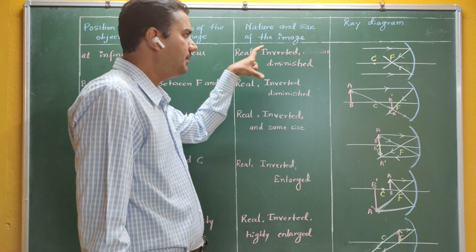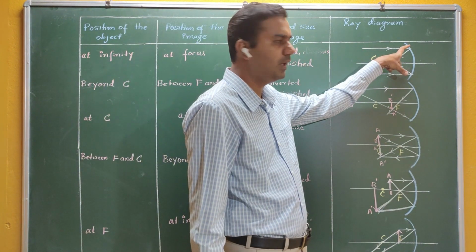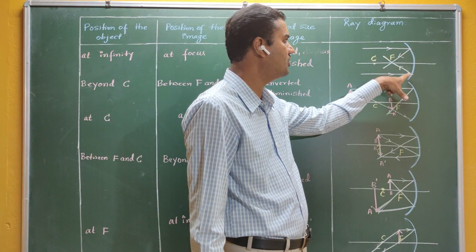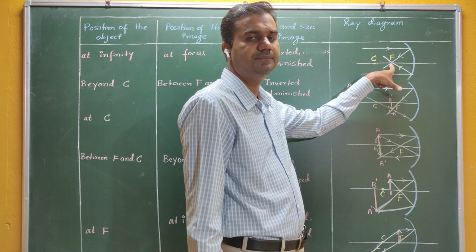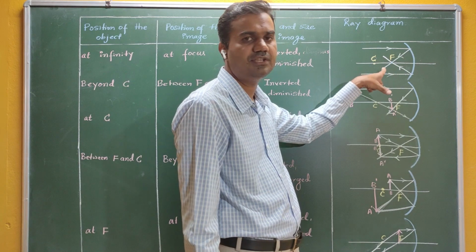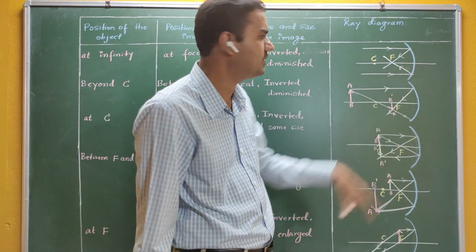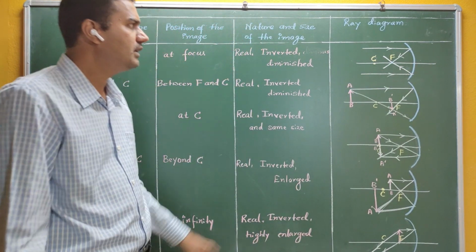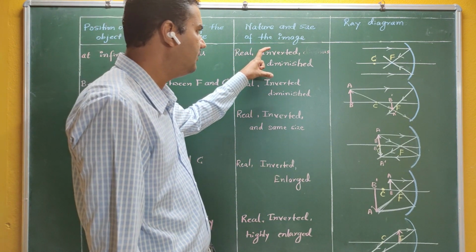We know that when a parallel beam of light is incident on a concave mirror, after reflection they are going to converge at some point on the principal axis. That point is nothing but the principal focus, and we know the relation between principal focus and radius of curvature: that is half of the radius of curvature. You can see that the object is at infinity.